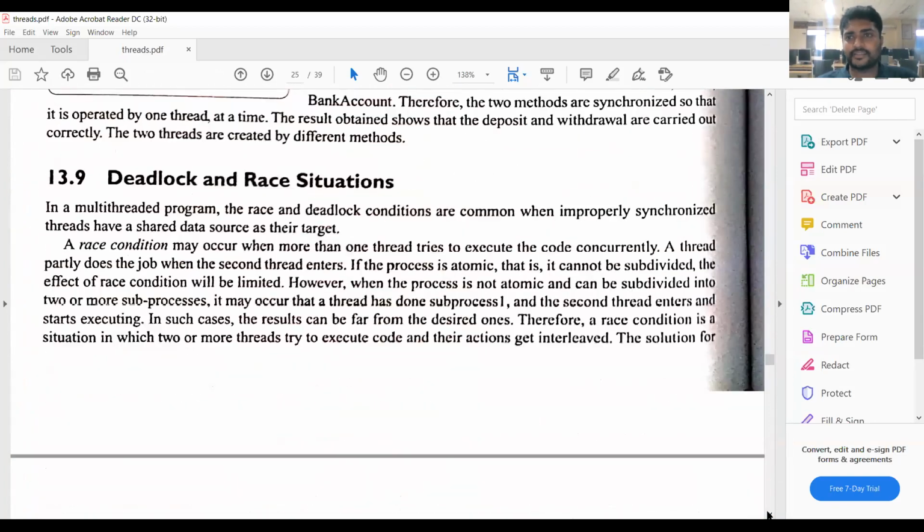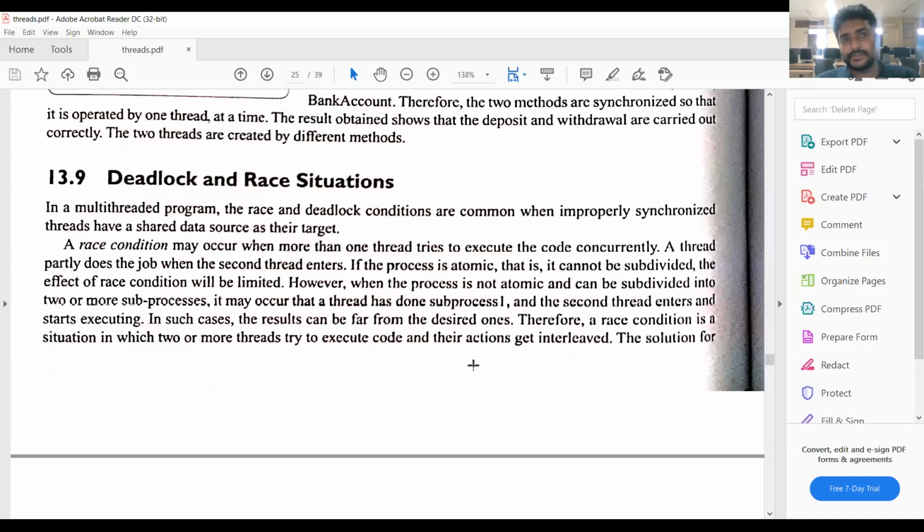So, deadlock and race condition. In operating systems we come across the deadlock. The waiting process which requests the resources of another waiting process is called deadlock. That means at a time, two or more threads request the same resources, then the deadlock will occur.